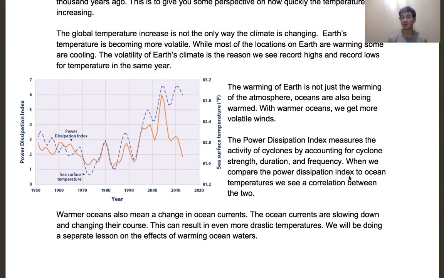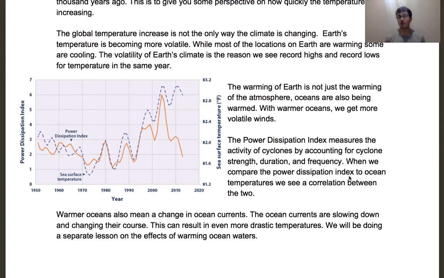So it's predicted that if the ocean temperatures keep getting warmer around Europe, so around Spain and Portugal, the coastal cities in Europe, maybe even Italy as well, the ocean currents would drop off significantly, and that would give drastic temperatures in those countries, where you'd see the temperature rise up to 10 degrees Celsius because we're not getting cold water moving into the area. So the water just keeps warming up and warming up.